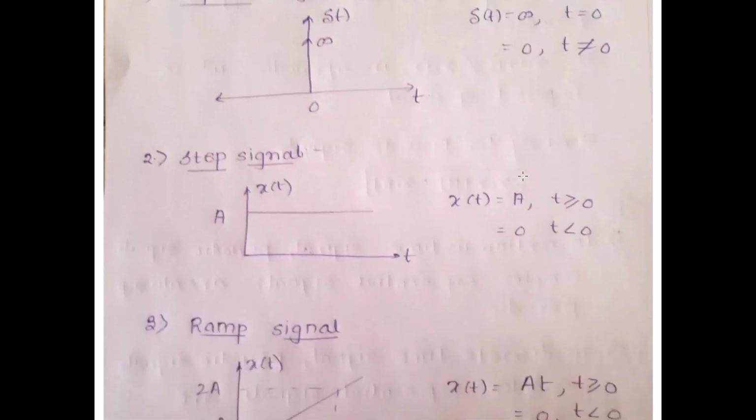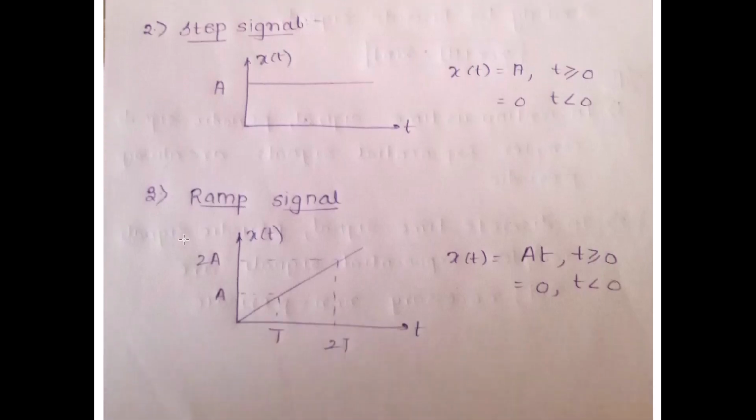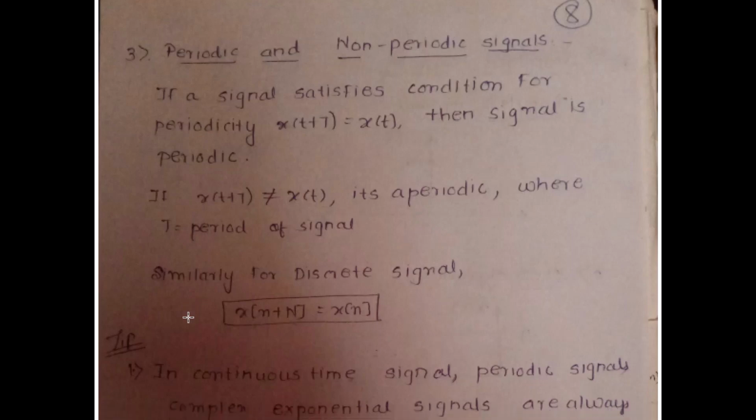For a step signal, for t greater than 0 it is going to have a value a, but for t smaller than 0 it is going to have a value 0. So it's only defined for the positive time scale with a constant value, and negative time is given as 0. The ramp signal is given as a of t for t greater than 0 and 0 for t smaller than 0. I hope I'm very clear here.